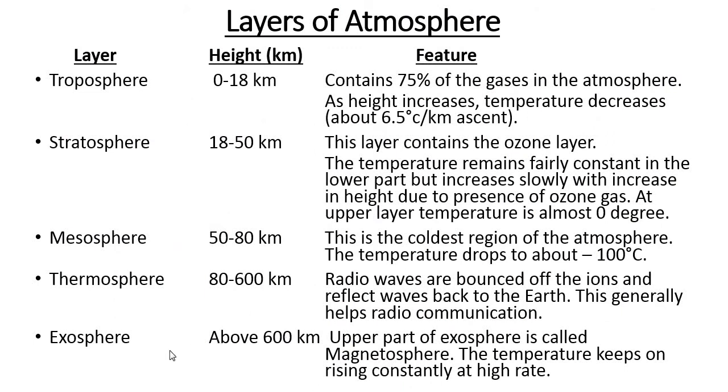So this was about the exosphere. Just now we have studied the different layers: troposphere, stratosphere, mesosphere, thermosphere and exosphere. Many important facts have been asked in the NDA examination, and it is important for the forthcoming NDA examination.